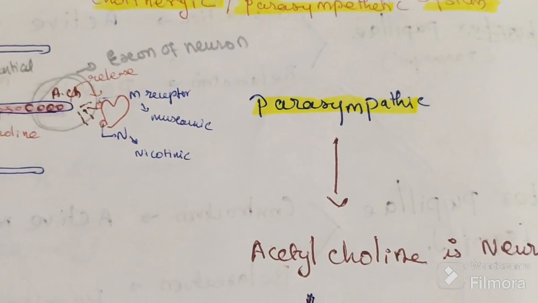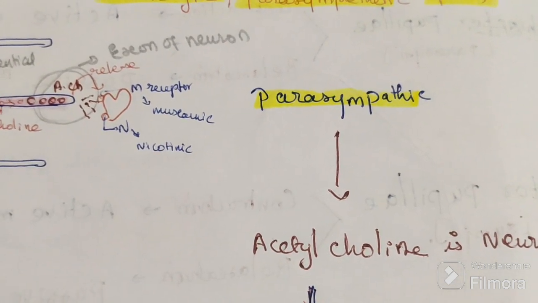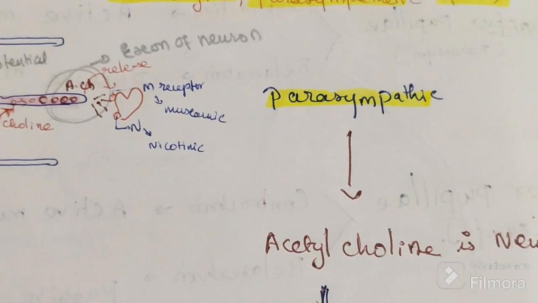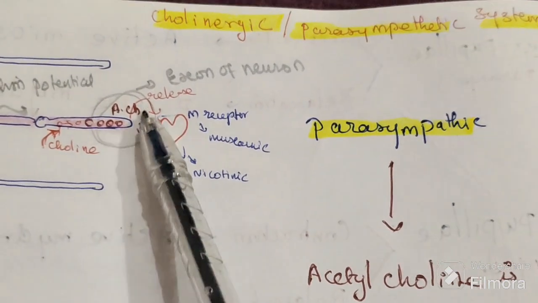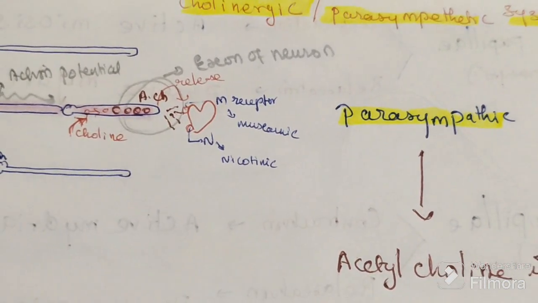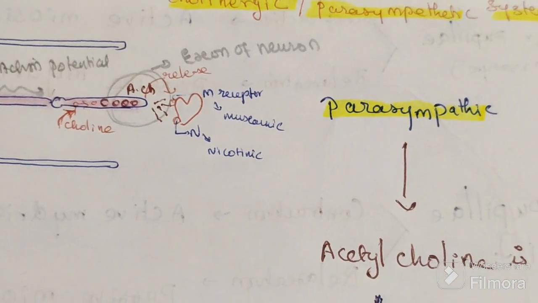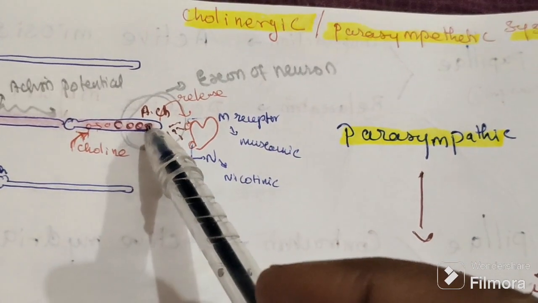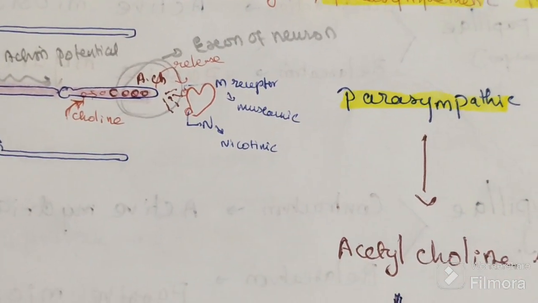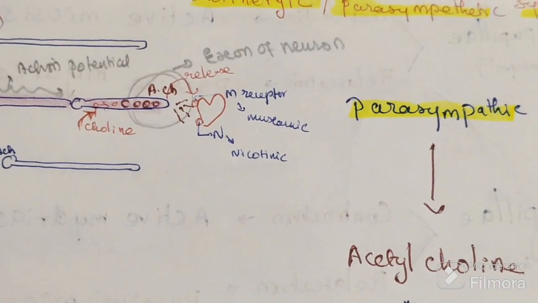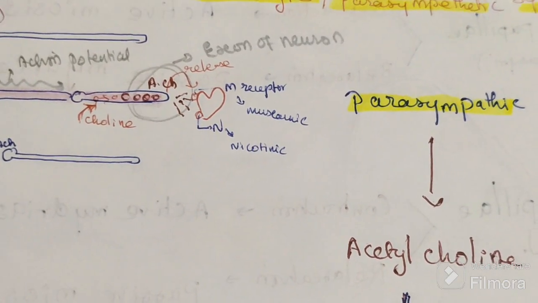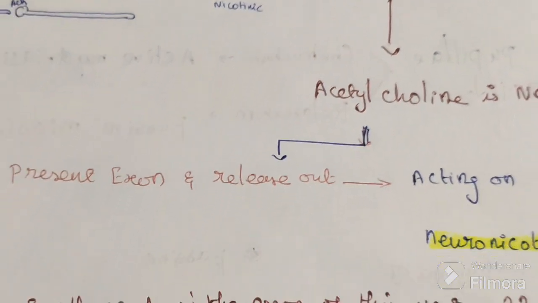How does it get synthesized? In the axon of the neuron. Inside the neuron there are vesicles present, and inside the vesicles acetylcholine is present. So neuron, then vesicle, then acetylcholine.